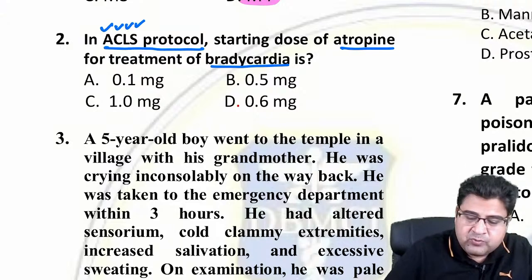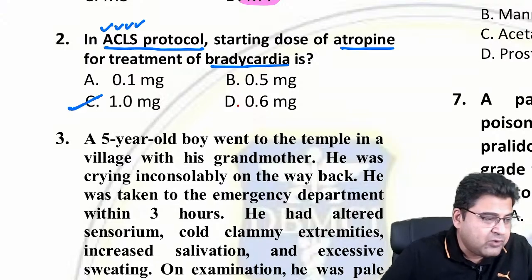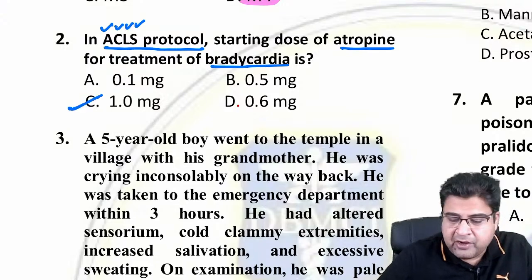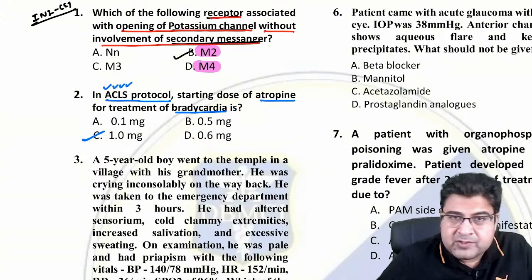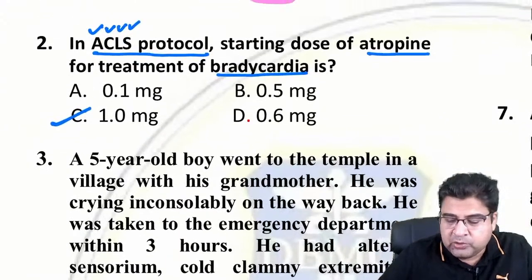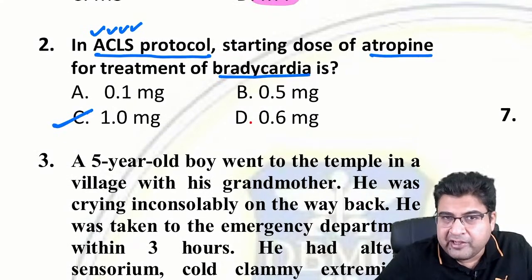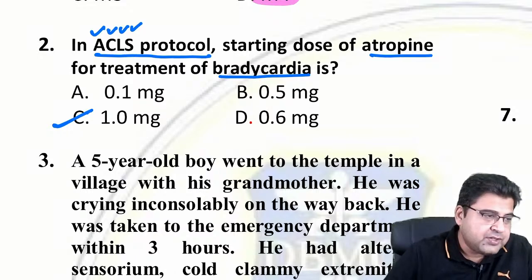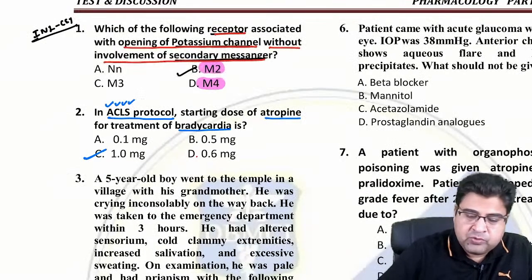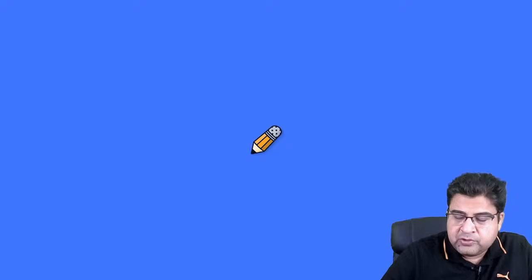Okay, so the answer is 1 milligram. The starting dose of atropine is 1 milligram. Initially, guys, it was 0.5 milligram. Up till 2017-18, it was 0.5 milligram, but it has been increased to 1 milligram. So for question 2, the answer is C.